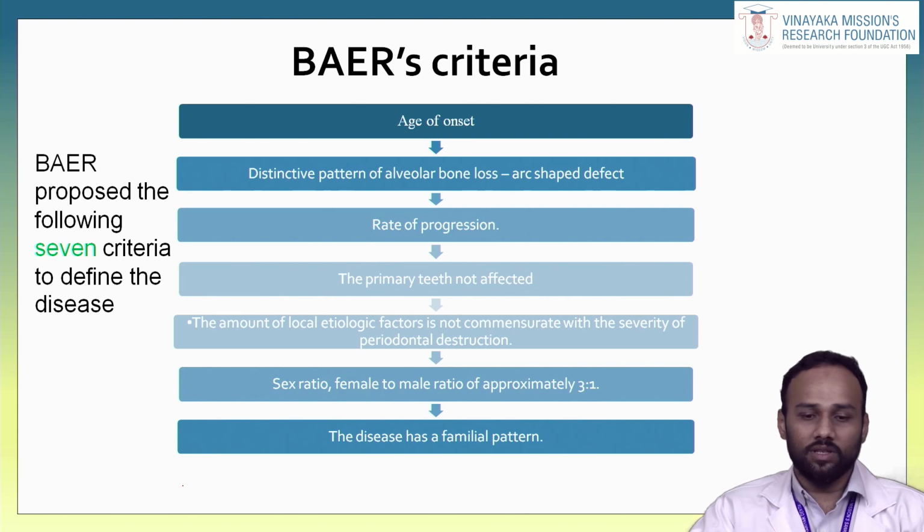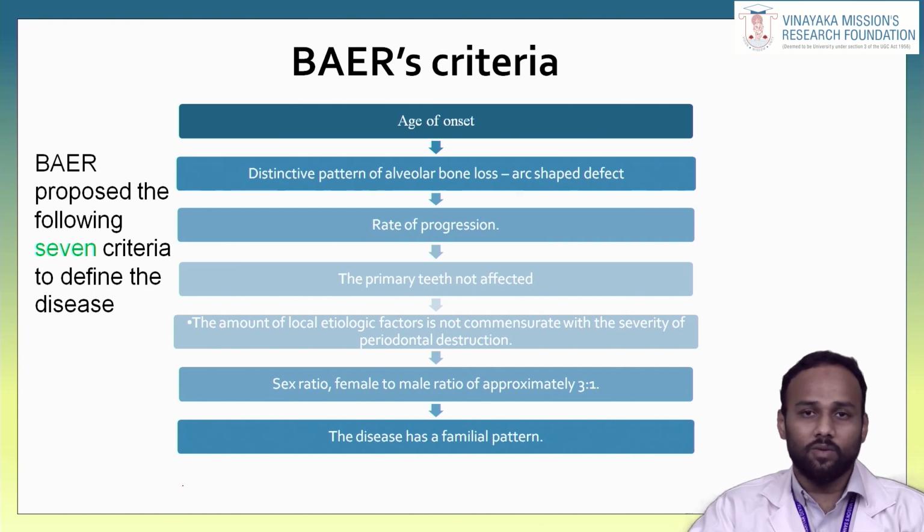This is the most important one. The first criterion is age of onset. In aggressive periodontitis, the age of onset is circumpubertal. The second is a distinctive pattern of alveolar bone loss, that is, an arc-shaped bone defect which we can identify in radiographs like OPG or IOPAs. The third is the rate of progression. There will be a rapid rate of progression, with loss of 75% of bone within a short period of time, that is 2 to 3 years.